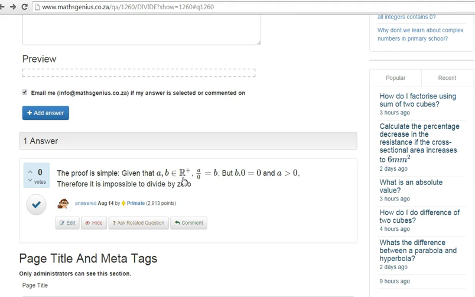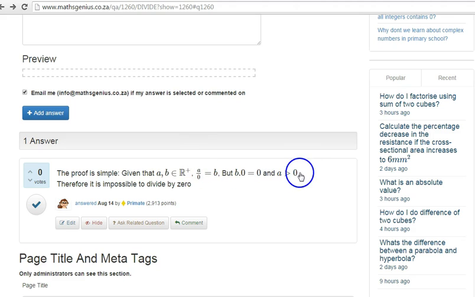Okay, so A divided by 0 is equal to B, right? So if we are to multiply both sides by 0, we would have a situation where A is equal to B times 0, which means that B times 0 would be equal to 0, right? But we know that A can't be 0 because it's a positive real number.